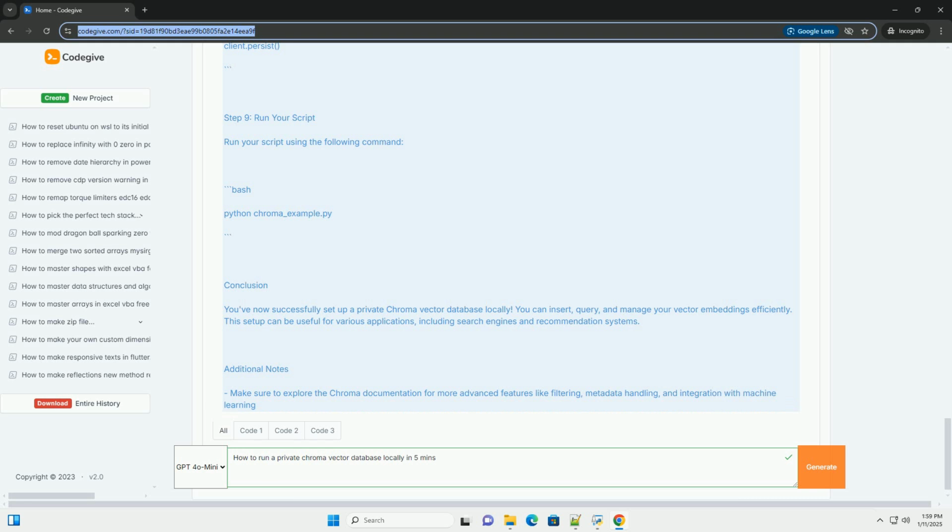Additional features. Persistence. The database persists data in the specified directory, so it remains available across sessions. Embeddings. The code uses simple 3D vectors as embeddings. You can replace these with actual vectors from your machine learning models.